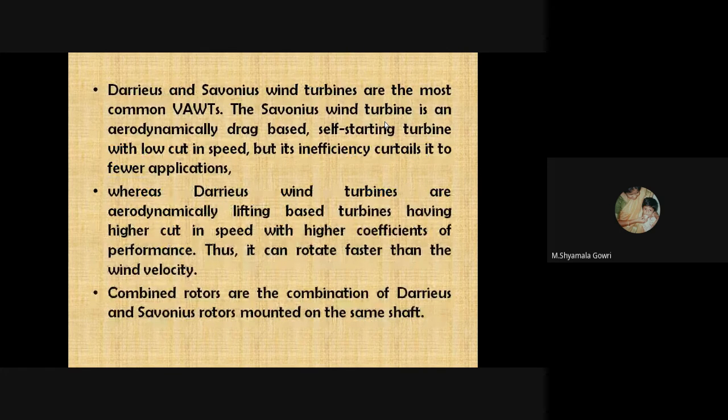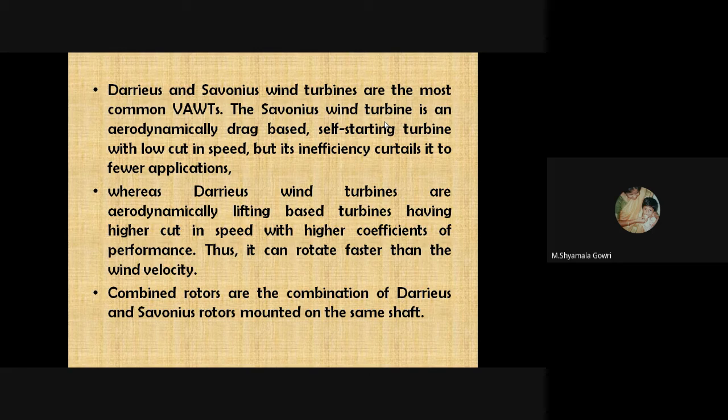The Darrieus and Savonius type wind turbines are the most common vertical axis wind turbines. The Savonius wind turbine is an aerodynamically drag-based and self-starting turbine with low cut-in speed, but its inefficiency curtails it to fewer applications, whereas Darrieus type wind turbines are aerodynamically lift-based wind turbines having higher cut-in speed with higher coefficients of performance. Thus, it can rotate faster than the wind velocity.